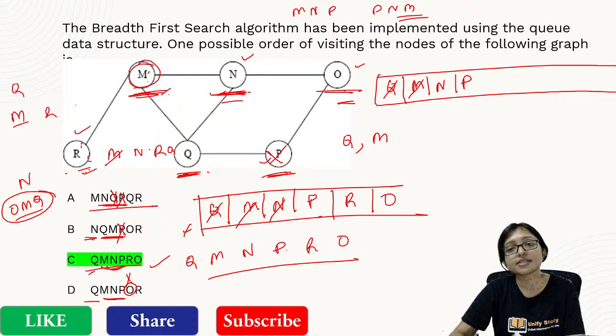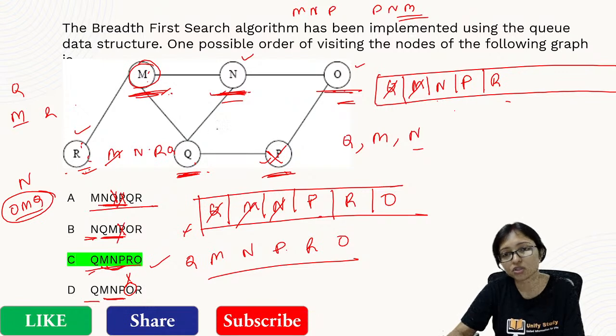N and R are connected with M. That's why N is already done. Now I can insert R. Whenever I am taking out N, I have to check which ones are connected with it: Q, O and M. O and M are already done. Q and M are already done. I can insert O now. N is already done.